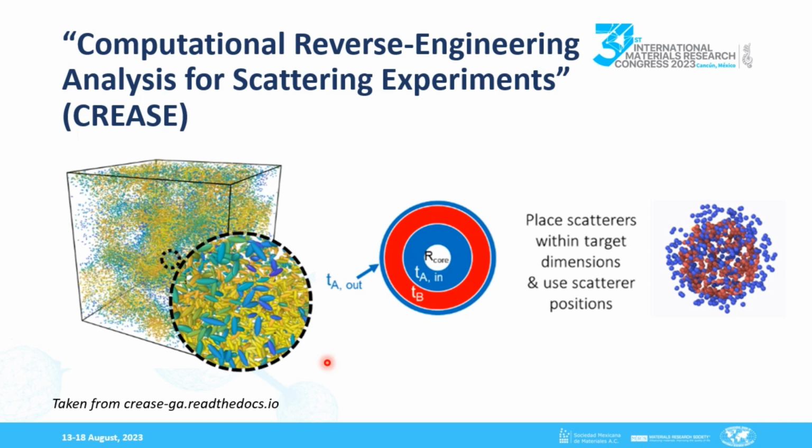The CREASE method uses descriptors from which it locates the subunits. For example, in the case of a solution of low concentration vesicles, its descriptors are the radius, the thickness of their layers, and the dispersion of these dimensions, among others. With this modification, the dimensionality of the optimization problem is lowered, and therefore its computational cost is reduced.